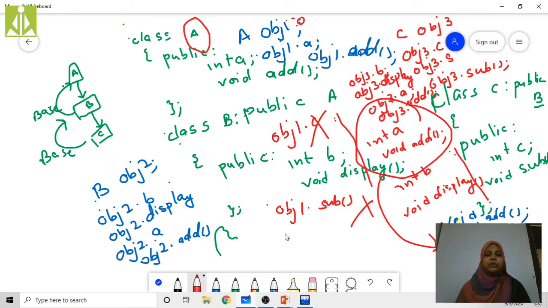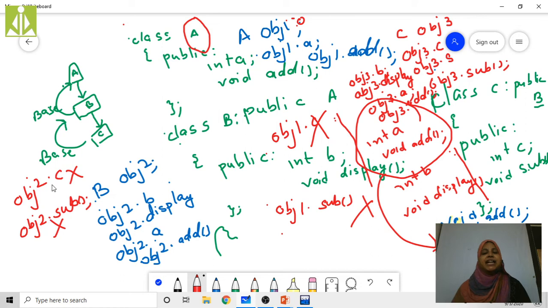Right? And one more thing, what is the object for class B here? obj2, right? By using this object, I can't access the variable C. In the same way, by using this obj2, I can't access this sub function.